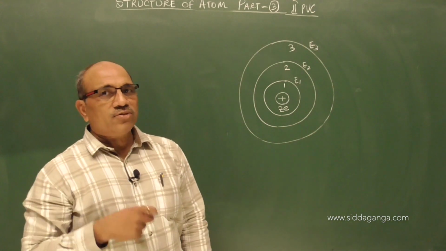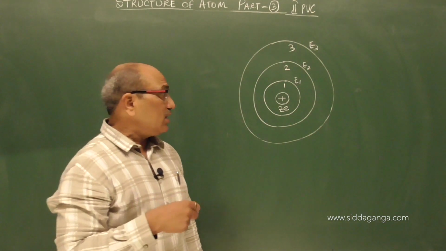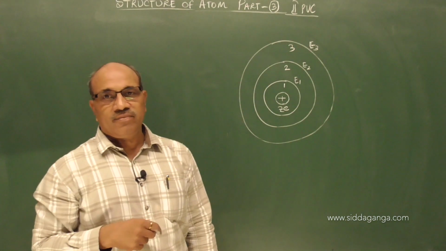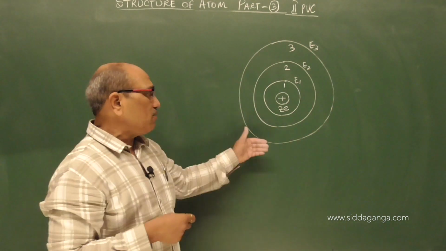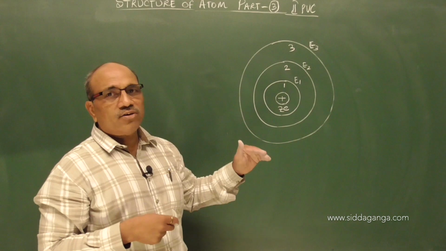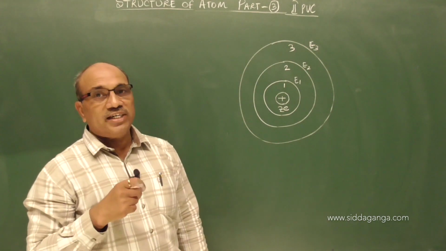But in quantum mechanics when we apply, we talk more in terms of orbitals. This probability can be inferred from the one electron wave function as orbital.